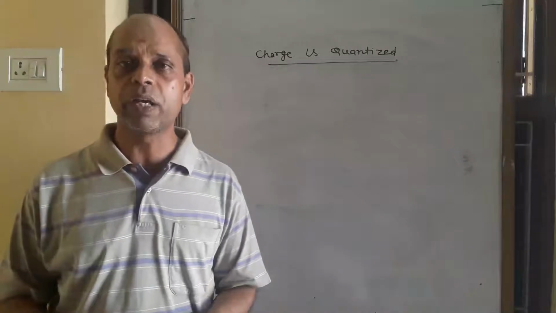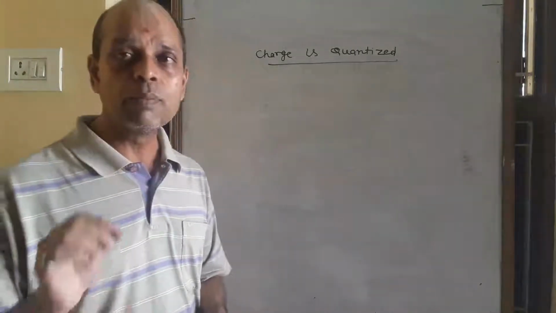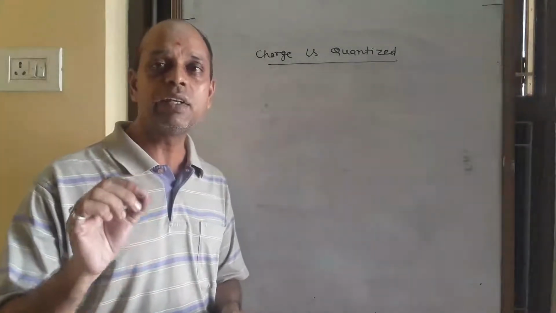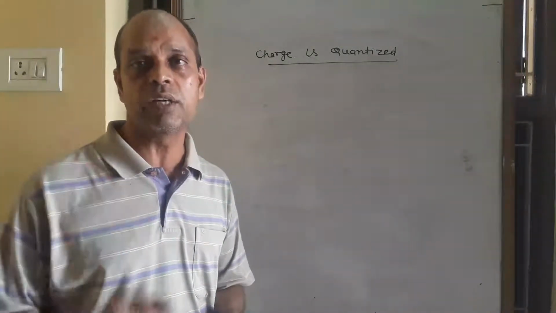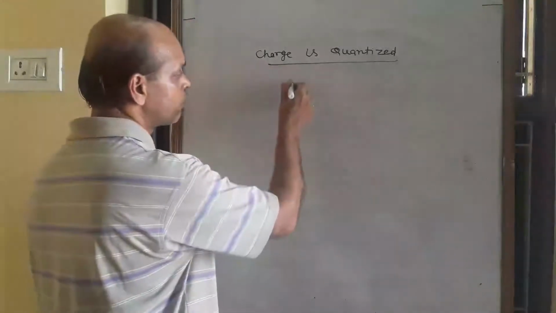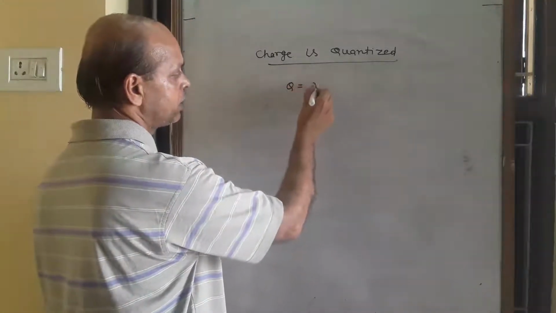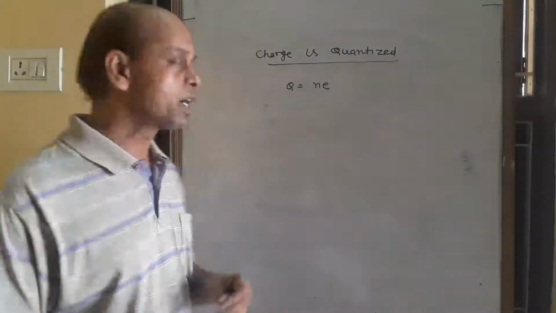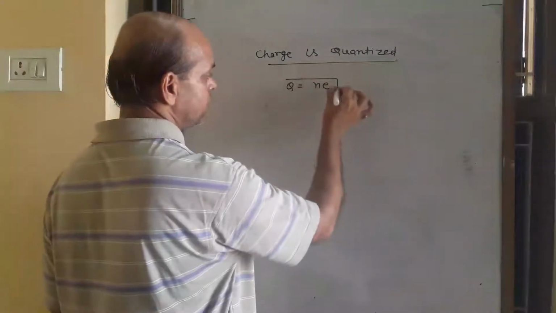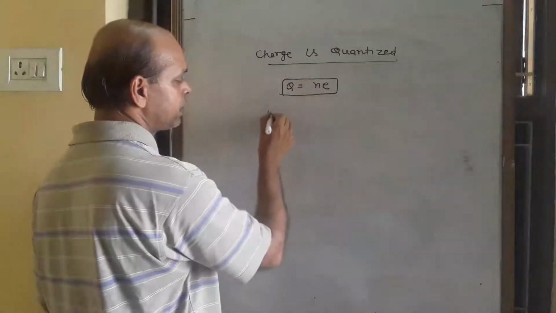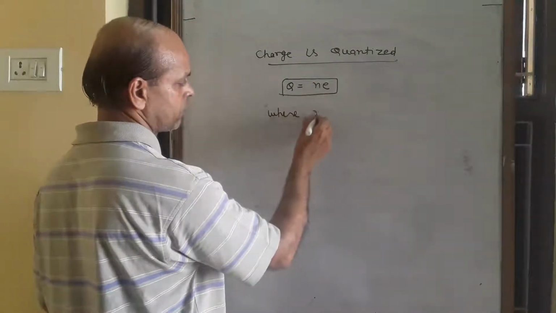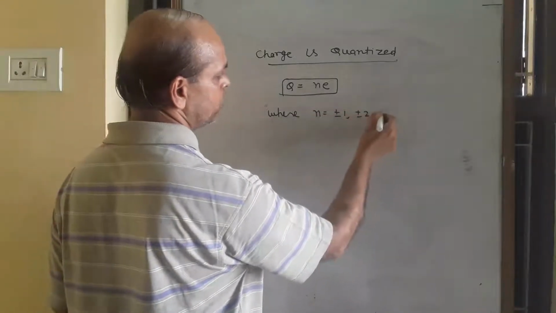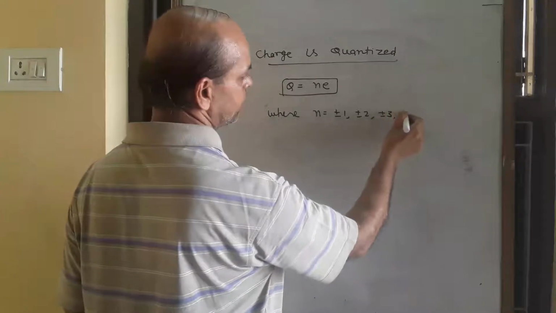That is a simple topic. Charge on a body is always in the integer form of electronic charge, Ne, where N is plus minus 1, plus minus 2, plus minus 3, plus minus 4.